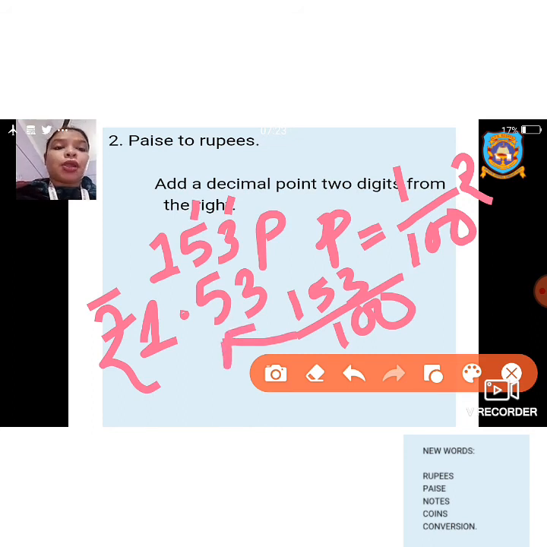So any number, whether it is 3 digit, 4 digit or 5 digit, if it is given in paise and you have to convert into rupees, what you do is either divide by 100 or count the 2 digits from the right hand side and put the decimal point. In this way we can convert rupees to paise or paise to rupees.